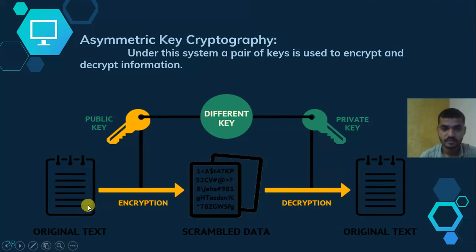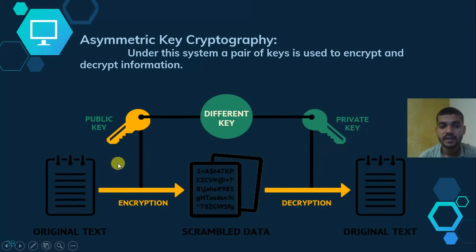The sender uses the public key to encrypt it. Why? Because he can only decrypt the message by using his private key, which is known by him only.